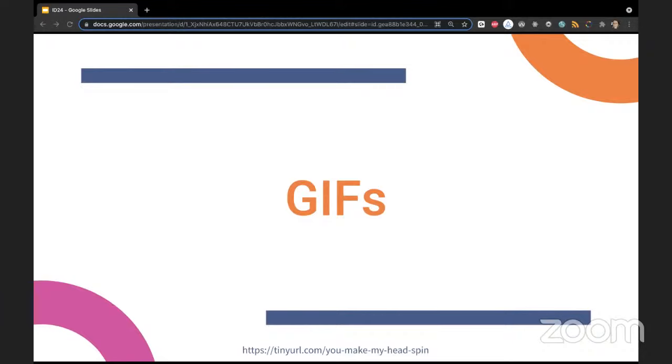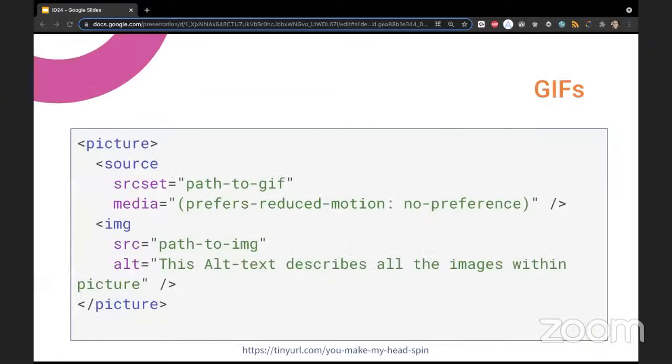But first, to the so-called either-or case. Here is something that can be done with only HTML. I'm using the picture HTML element, and it should have an image, and it can have source elements nested inside.